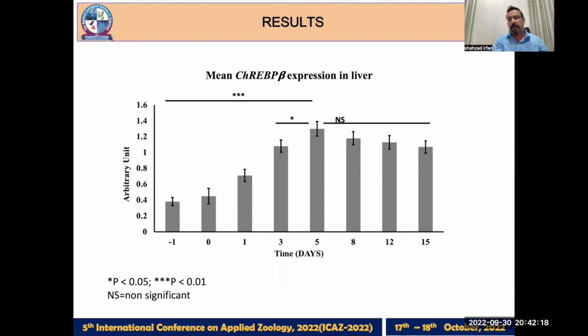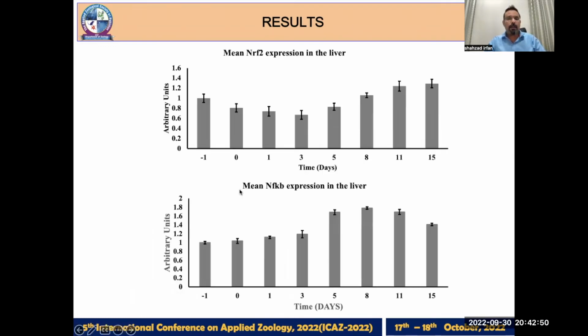So the transcriptional activity of this beta isoform does not seem to decline even in the presence of low glucose levels on the 12th or the 15th day, which means that this isoform might be responsible for the glycolytic and the lipogenic activity even at the low glucose level.